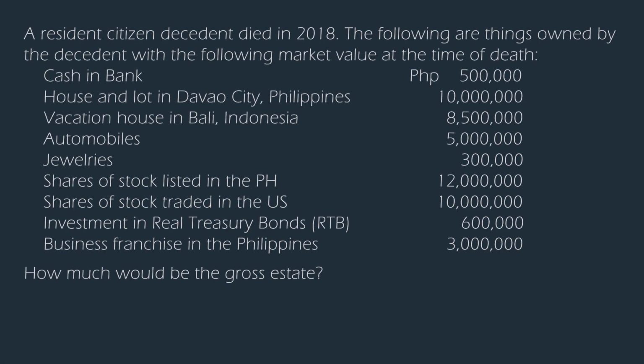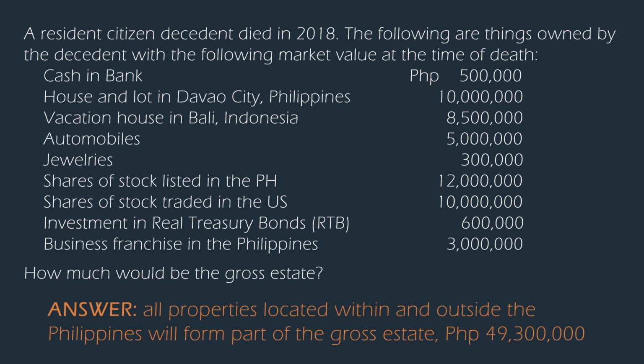For example, a resident citizen died in 2018. The following are things owned by the decedent with the following market values at the time of death. Based on the following properties left by the decedent, how much would be the gross estate? For resident citizens and resident alien decedents, all properties located within and outside of the Philippines will form part of the gross estate.